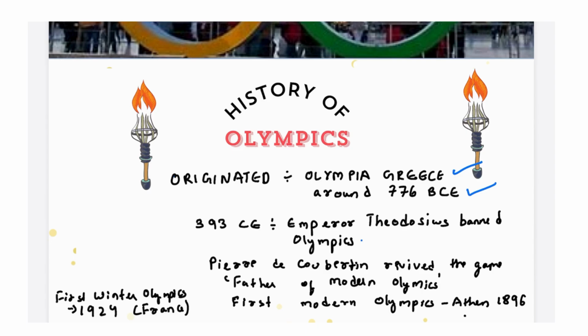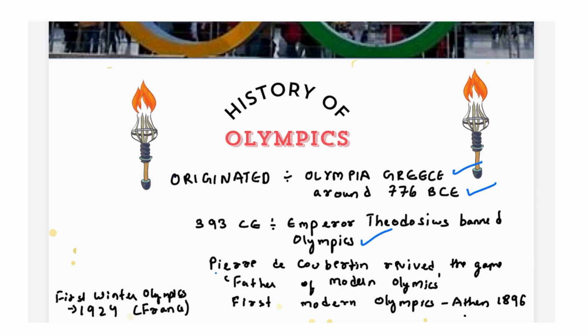In 393, Emperor Theodosius banned Olympics. So in 393 it was banned. And if you want to know about the ancient Greeks and see how it functioned during the time, and the history, it has been portrayed very well in the movie 300. And you must watch it. It's a beautiful presentation of the Olympics or the ancient Greeks in total.